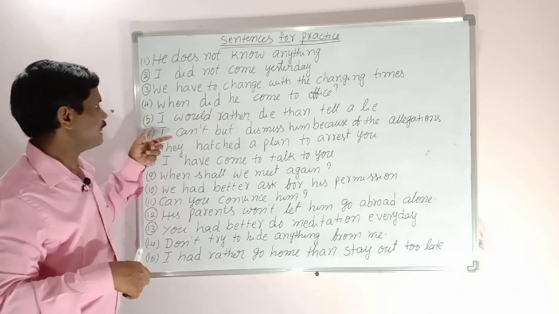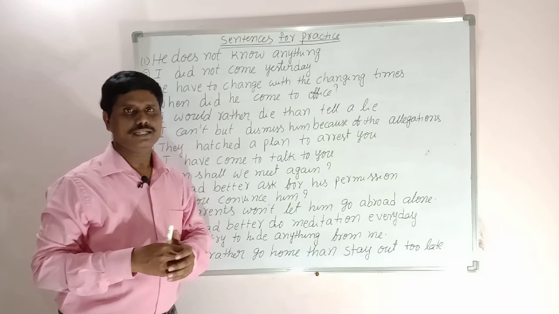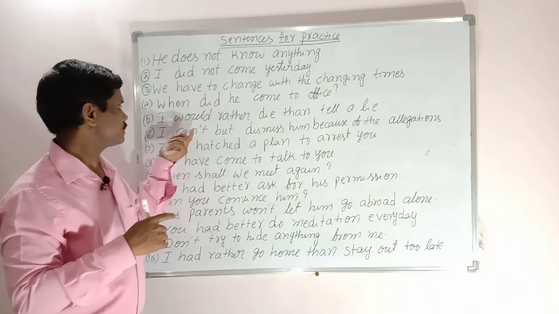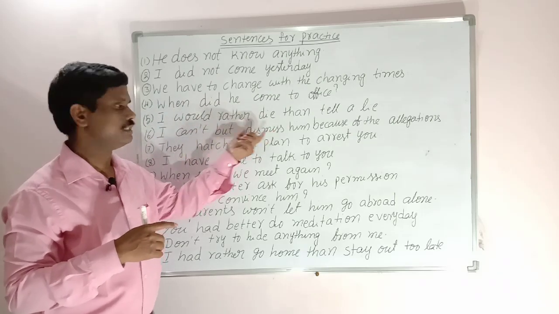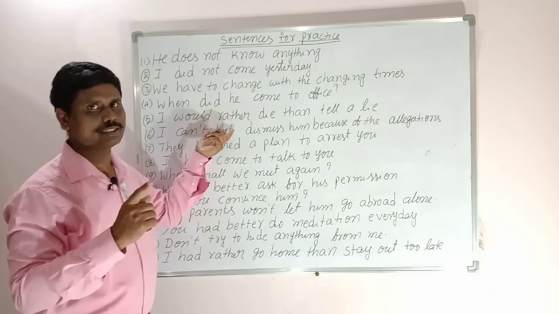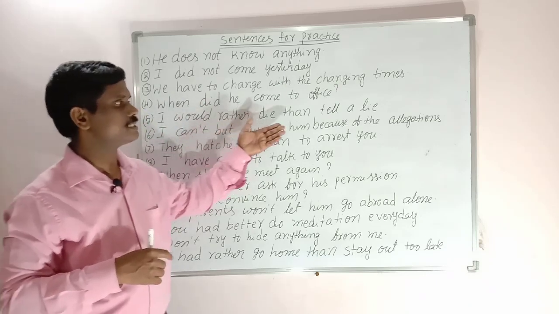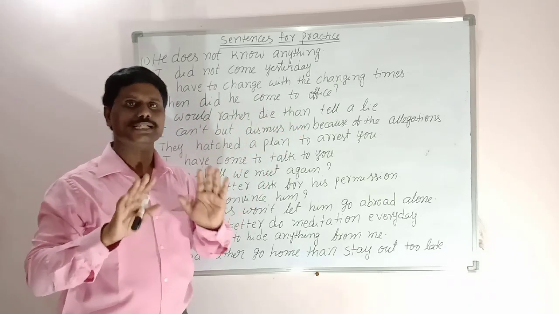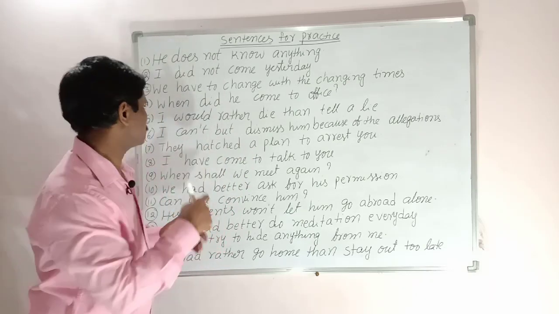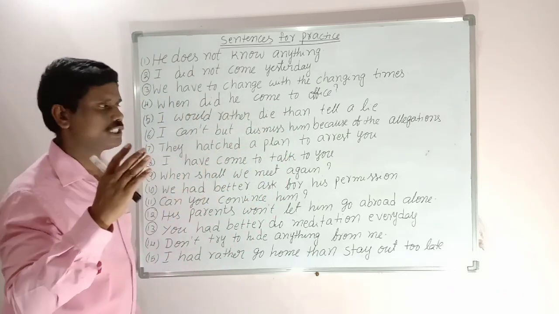Next sentence. I can't but dismiss him because of the allegations. Can't but is a conjunction. So here can, after can verb 1, or but conjunction, but, than, except we use verb 1. So I can't but dismiss him because I have no other option. So in a can't but situation, I have done it. So the correct one is, I can't but dismiss him because of the allegations.